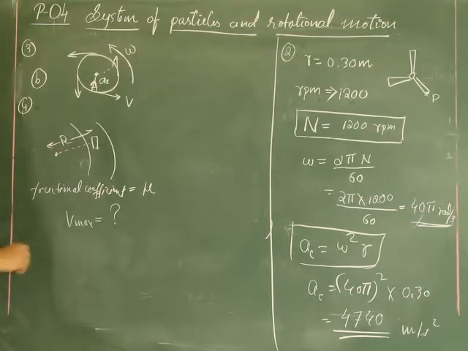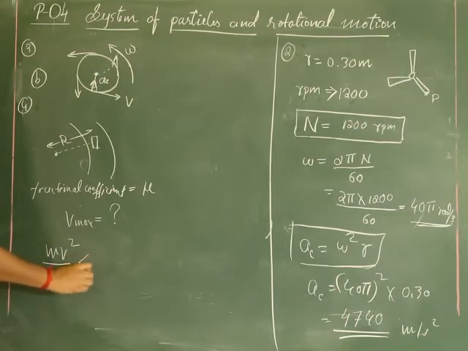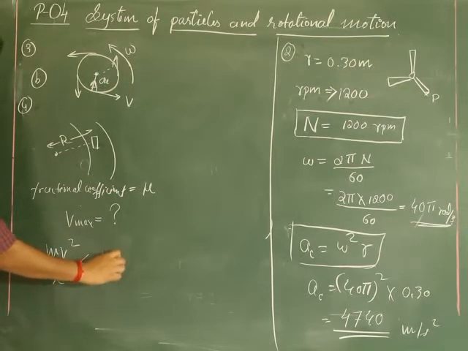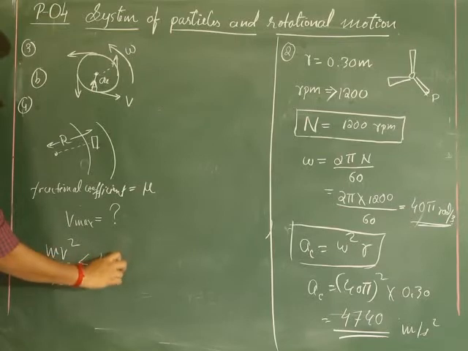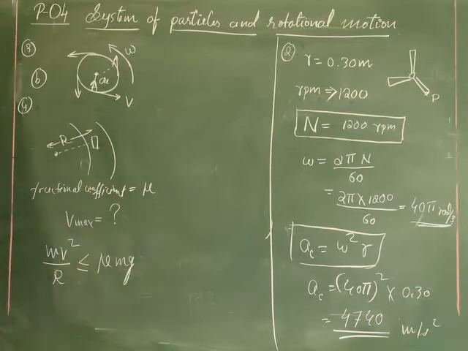That is why the centripetal force mv square by r should always be less than or equal to the frictional force, which is mu into N or mu mg. Correct? Next, what can we write? There is a standard formula, right? What is the standard formula actually?